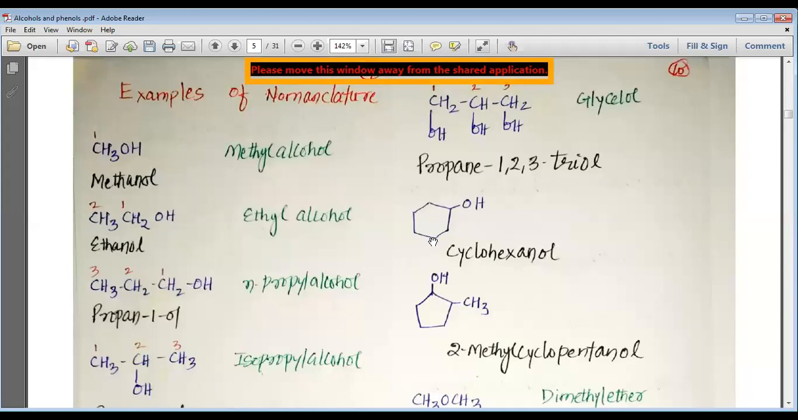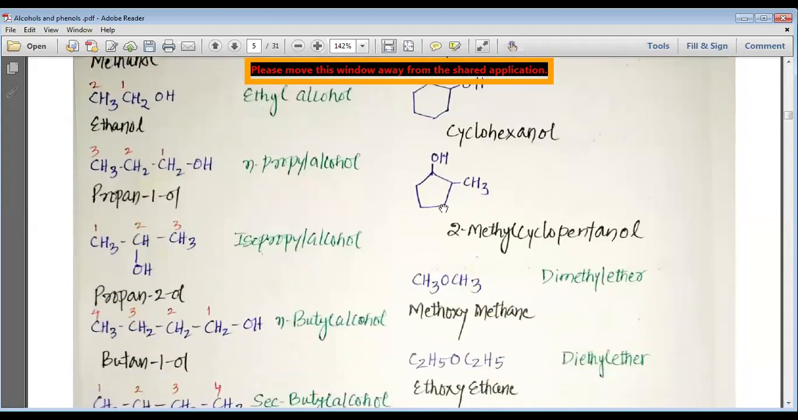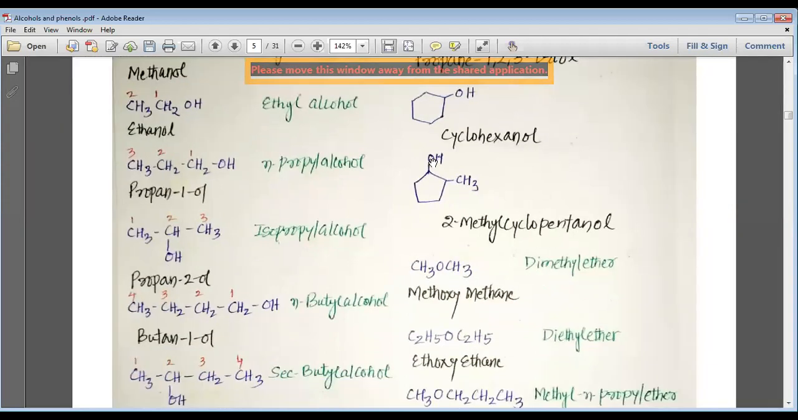Then we have a cyclohexane ring and OH, that is what is known as cyclohexanol. You can see the 5 carbon ring, which is known as the pentanol or cyclopentanol. And on the first carbon we have OH, and on the second carbon we have CH3. That is why it is written as 2-methyl cyclopentanol.